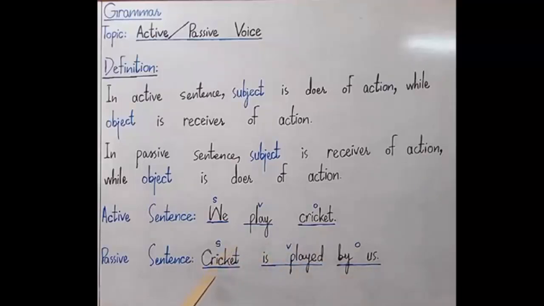So now the subject of the passive voice is no more the doer of an action, but the receiver of an action. And the object of the passive voice is no more the receiver of an action but the doer of an action. So the sentence we play cricket is converted into passive voice in this way. Cricket is played by us.